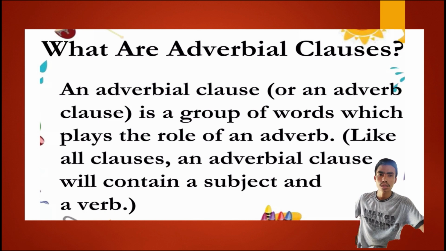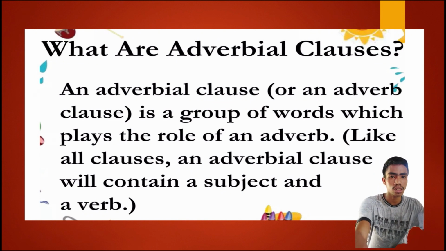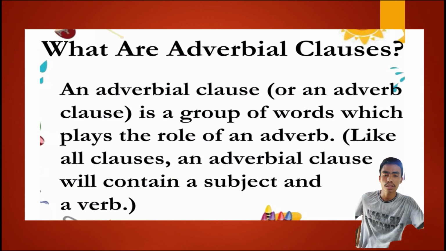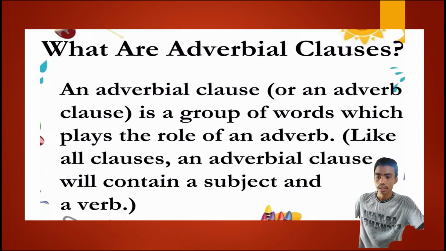So let's first define what the definition of an adverbial clause is. An adverbial clause, or adverb clause, is a group of words which plays the role of an adverb. Like all clauses, an adverbial clause will contain a subject and a verb. So an adverbial clause is a kind of independent clause that contains a subject and a verb. It is independent because it can stand alone.